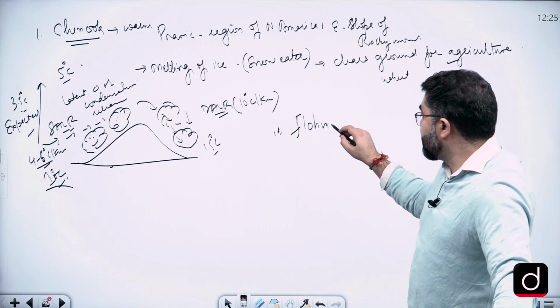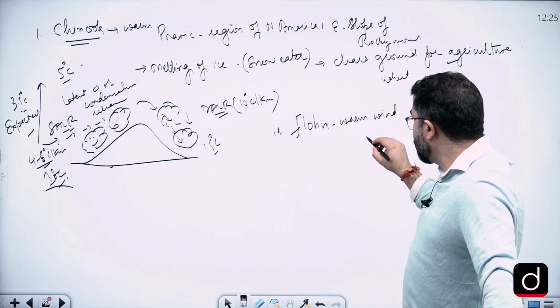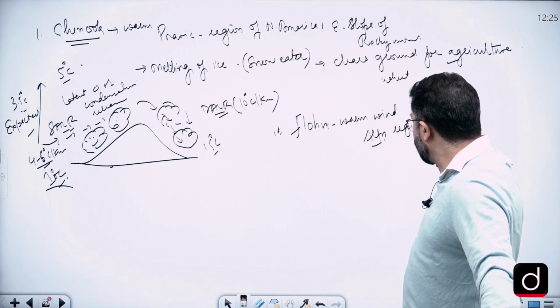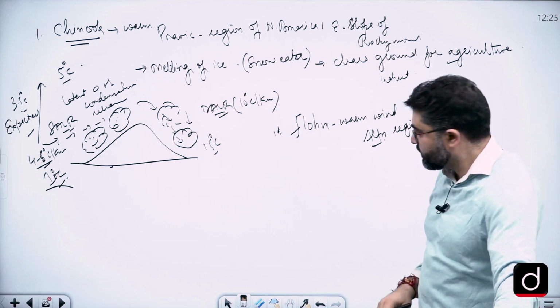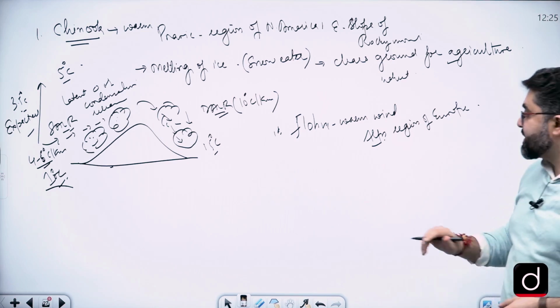Fawn, it's a warm wind in the Alps region of Europe. In the Alps region of Europe, fawn.